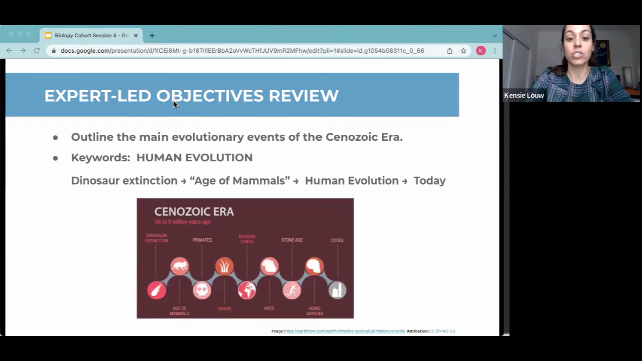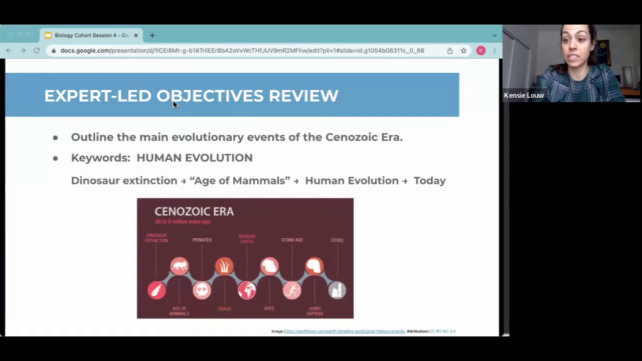So the main evolutionary events of the Cenozoic era were first, extinction of the dinosaurs. Second, the rise, proliferation and diversification of mammals. And third, human evolution. So the Cenozoic era is sometimes called the Age of Mammals because at the beginning, with the extinction of many groups of giant predators and dinosaurs, this allowed smaller mammals to thrive and diversify because their big predators no longer existed.